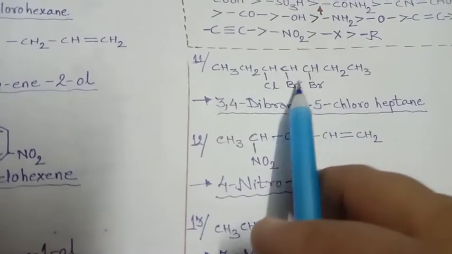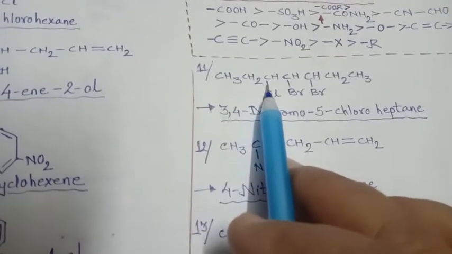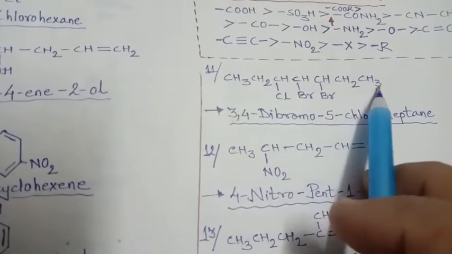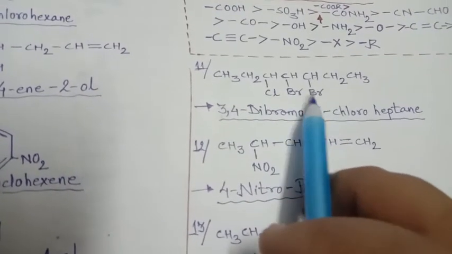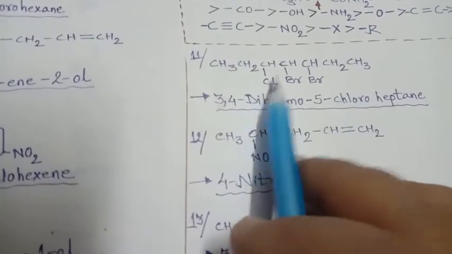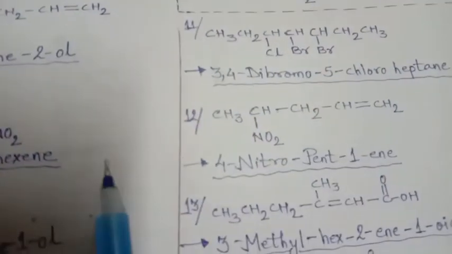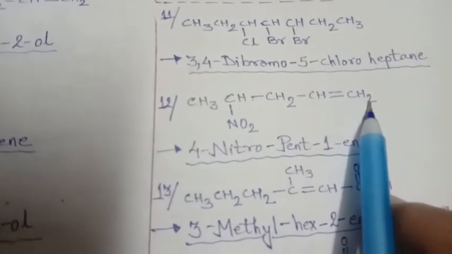So 3, 4 dibromo, 5 chloroheptene. Very good. Right? Clear? 3, 4 dibromo, 5 chloroheptene. Right? Here see now 1, 2, 3, 4, 5 carbon.